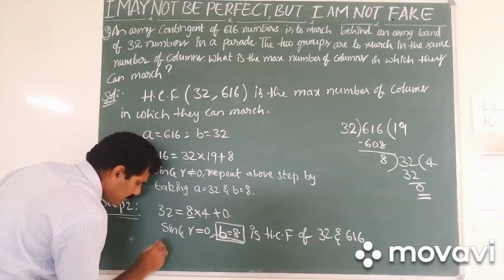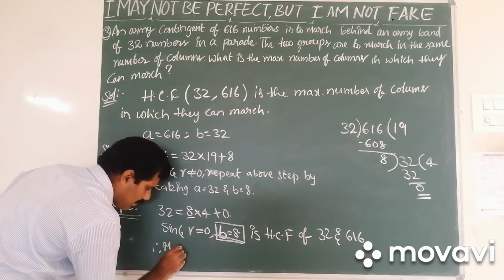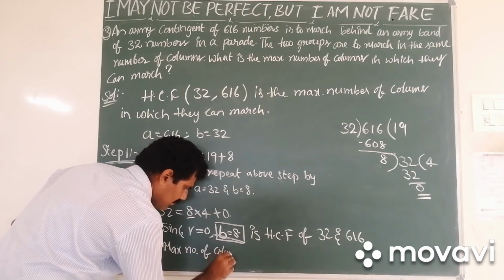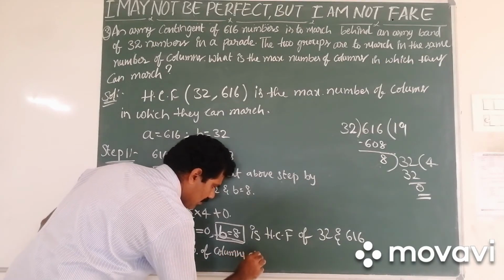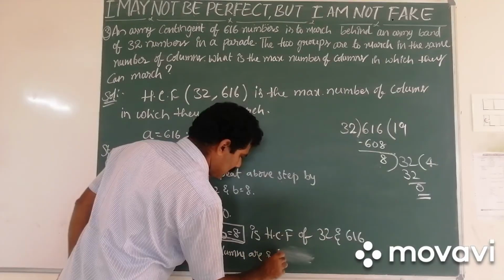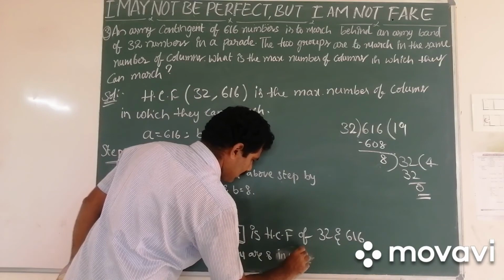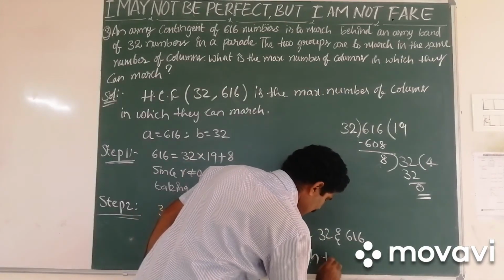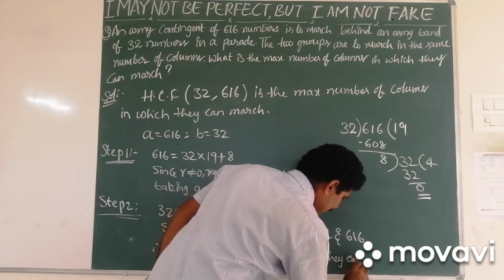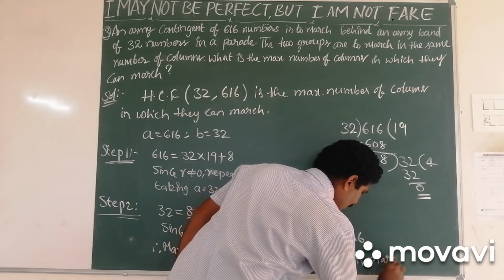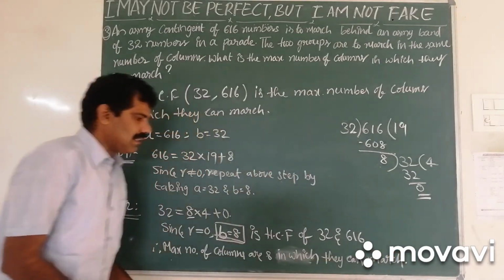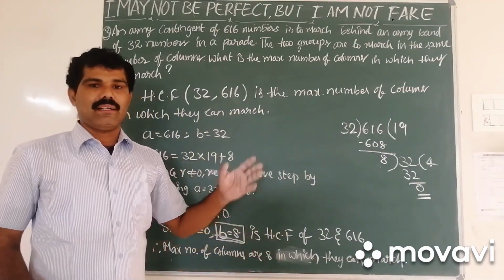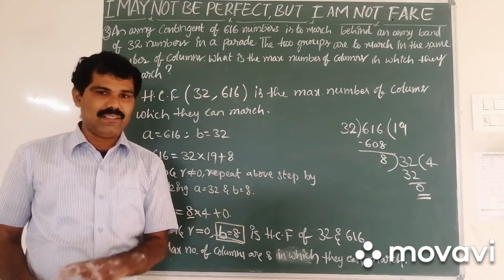Therefore, the maximum number of columns in which they can march is 8. Here 'they' means the two groups, that is the army band of 32 members and the contingent of 616 members.